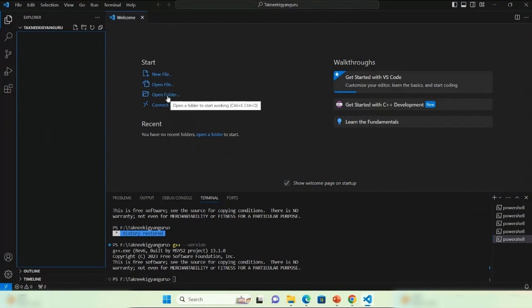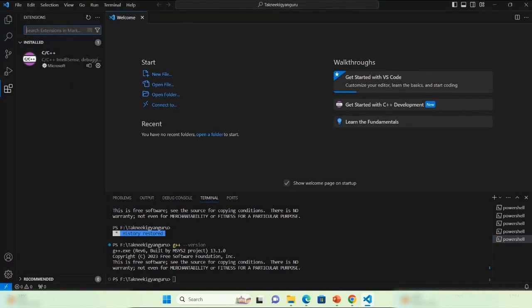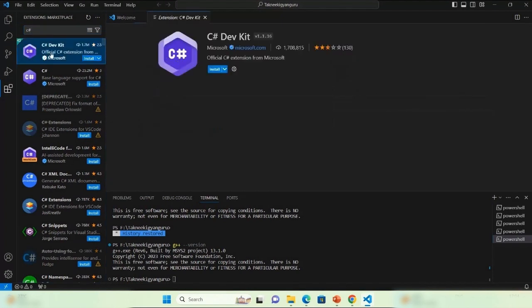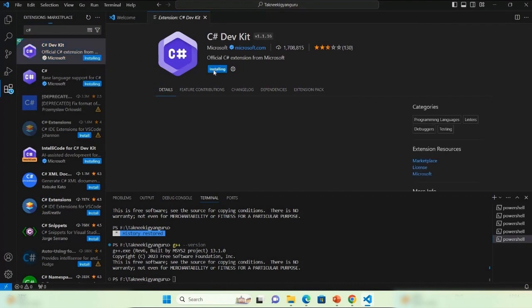Go to your Visual Studio Code and we need to install C#. We need to install a C# Dev Kit. Click on this C# Dev Kit, install.